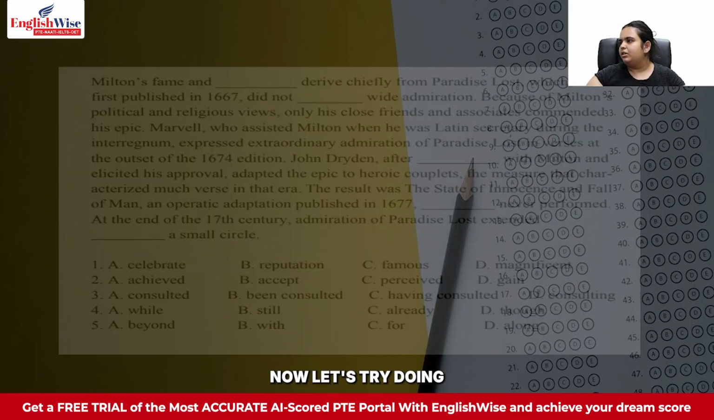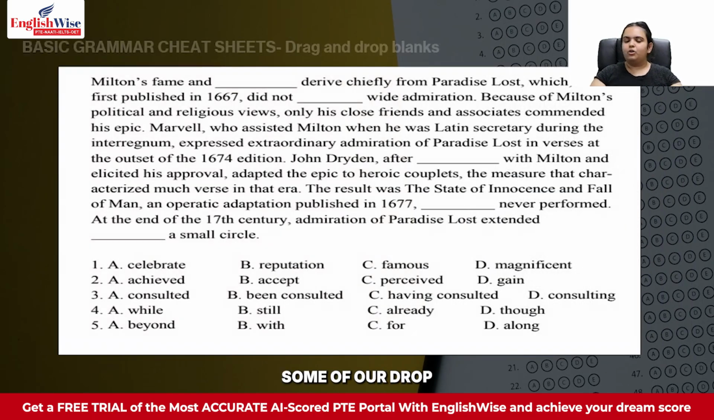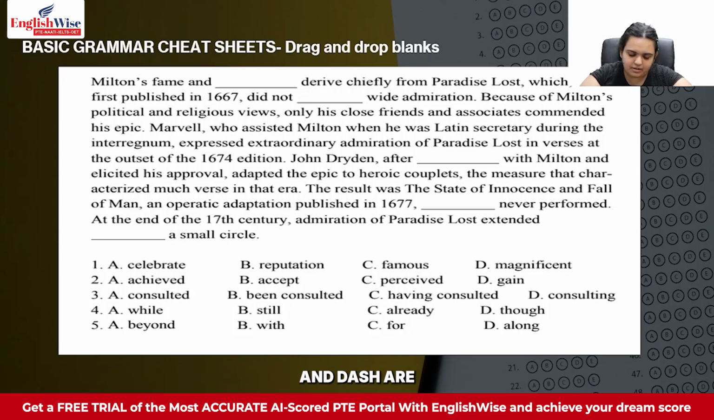Okay, now let's try doing some of our drop down blanks. So Milton's fame and dash derive chiefly from Paradise Lost, which when first published in 1667 did not dash wide admiration. So over here fame is a noun, so again, I need another noun over here. Let's look at nouns over here. Celebrate is a verb. Famous is an adjective. Magnificent is an adjective. So I'm left with the answer reputation. So I don't have to think much. Reputation is a noun. I'll be putting it as my answer.